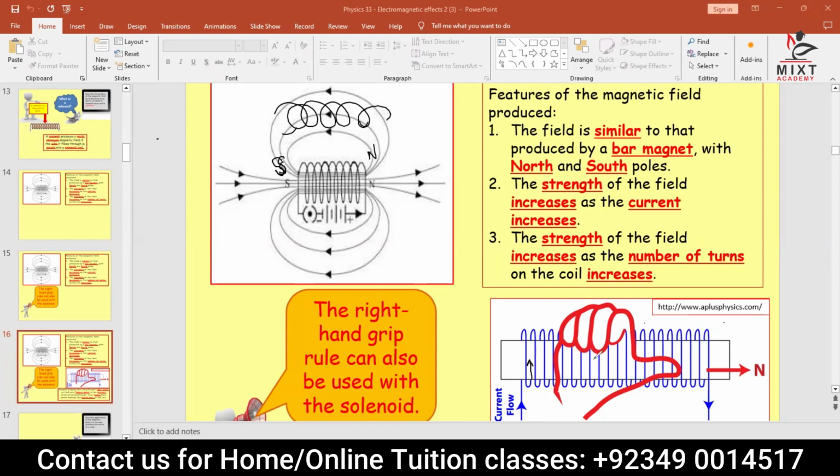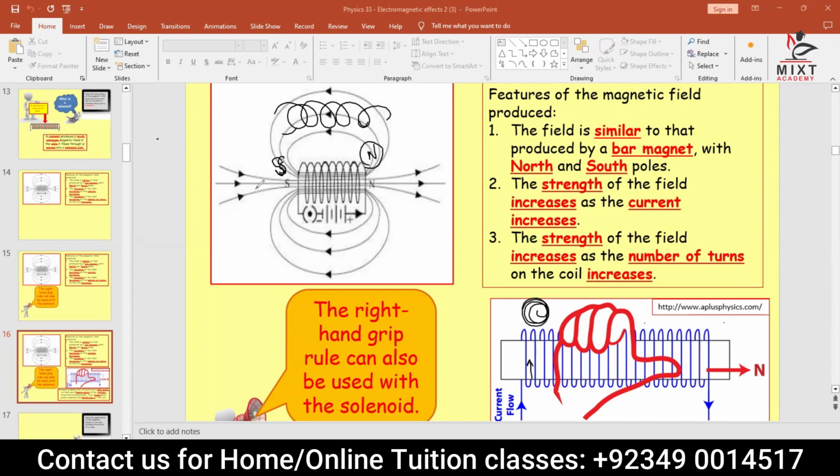You will see the finger curling will be like this. This will be anti-clockwise. So anti-clockwise direction of the current can only be established if the thumb is heading to the right hand side. So when the current is anti-clockwise and your thumb shows the right hand side, then the right hand side of the thumb is the north pole and the other side is called the south pole.